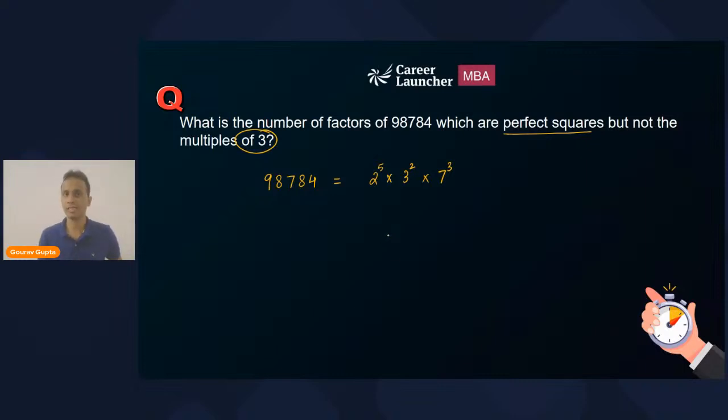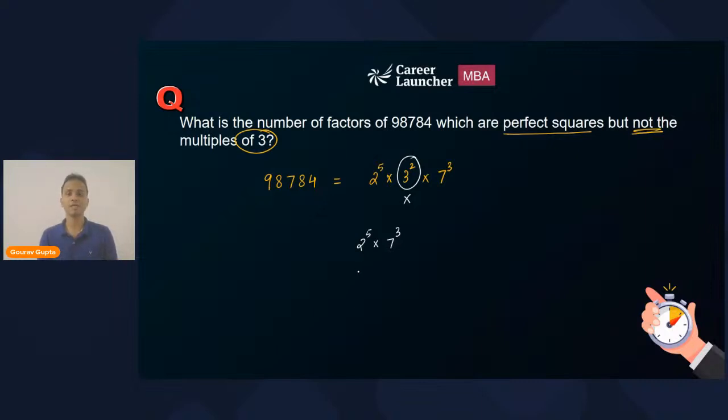That means some factors will be the multiples of 3, some will not. But I want only those factors which are not the multiples of 3. So I will have to get rid of all the powers of 3. I will not be considering any power of 3 while writing the factors of this number. So I will be considering only 2 power 5 and 7 power 3.